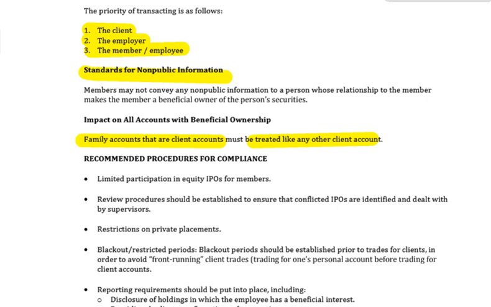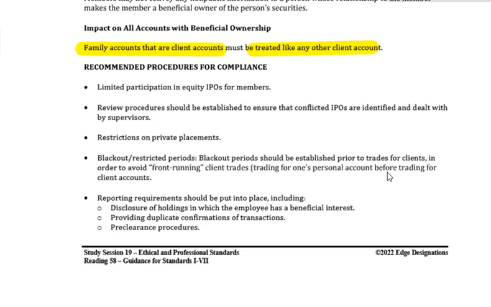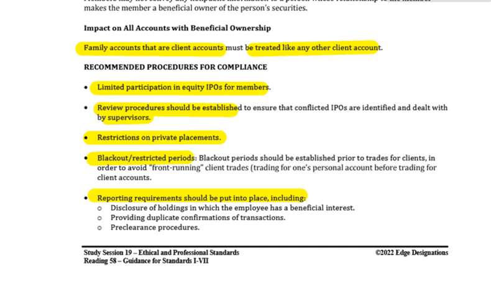Okay. Some recommended procedures for compliance: limited participation in equity IPOs for members. Review procedures should be established to ensure that any conflicted IPOs are identified and dealt with by, of course, who? Supervisors. Restrictions on private placements. Blackout or restricted periods where we can't trade to avoid things like front running. Reporting requirements should be put into place, things like disclosure of holdings in which the employee has a beneficial interest, providing duplicate confirmations of transactions and pre-clearance procedures.